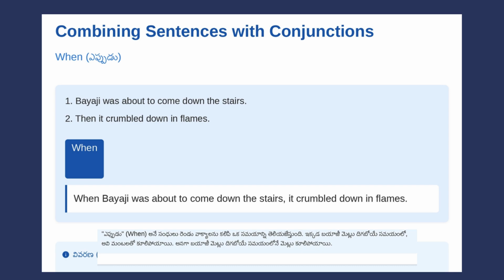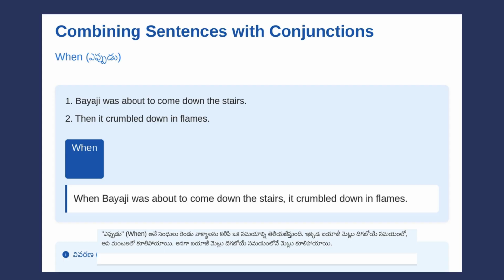In Telugu, when or eppudu is used to show the time at which something happened. Here, the stairs crumbled down in flames at the time when Bayaji was about to come down them. This conjunction helps connect events that happen at the same time or in sequence.